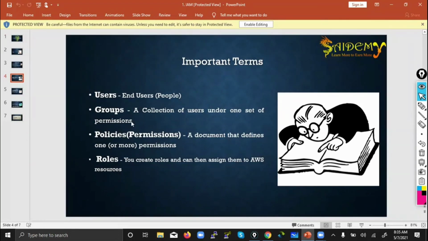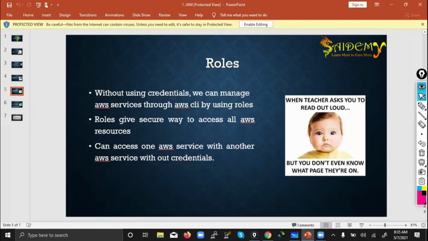So you see, the last term is this role. Role means you can create roles and then assign them to AWS resources. Resources means nothing but services. So what can you do with the help of this role? Without using credentials. Credentials means which credentials? Not username and password. What is credentials here? Access key and secret key. So without using credentials, we can manage AWS services through AWS CLI by using roles.